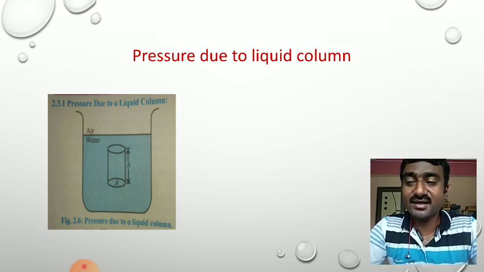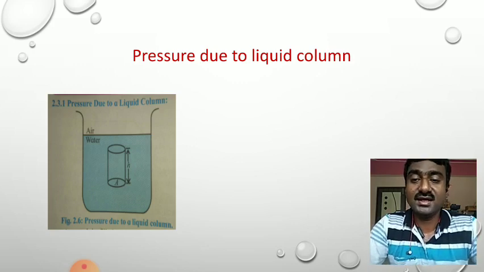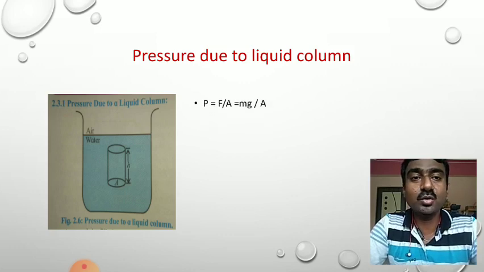The liquid column exerts a force F, which is equal to mg, and it is nothing but its weight, on the bottom of the cylinder. This force acts in the downward direction. Therefore, the pressure P exerted by the liquid column on the bottom of the cylinder is given by P is equal to F divided by A.